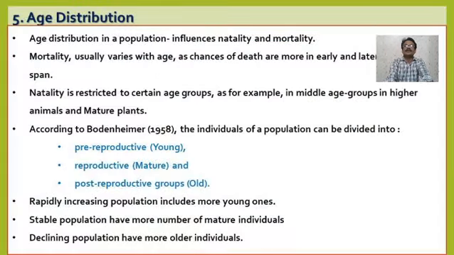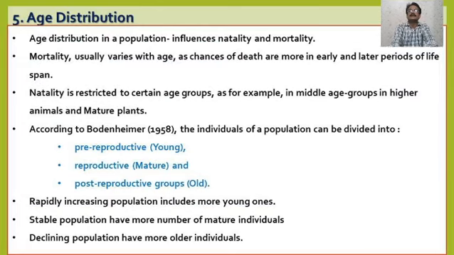Okay, now the next important feature is age distribution. Age is a very important feature as far as any population is concerned. Age distribution in a population is generally influenced by natality and mortality, that is, the birth rate as well as the death rate.